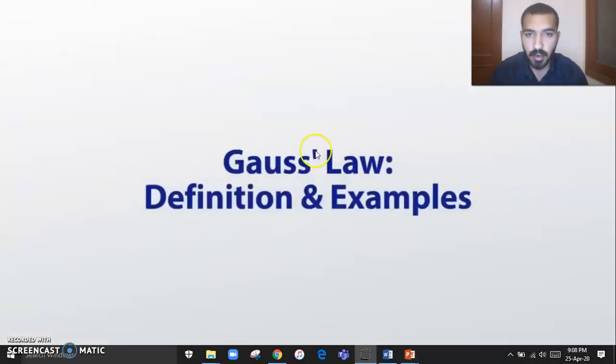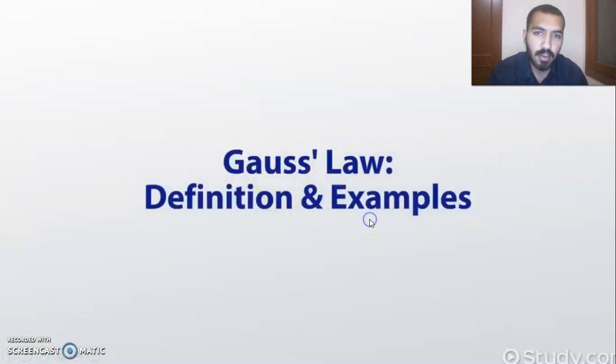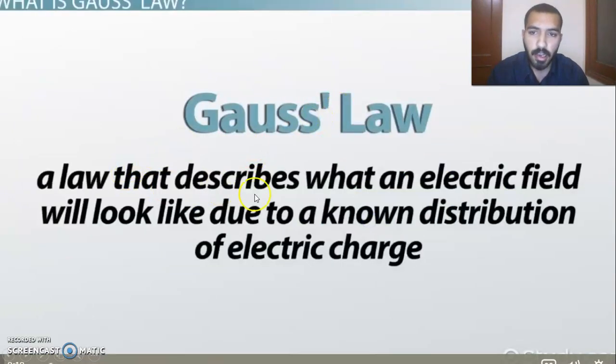So here we start. What is Gauss's law? Definition and examples. We are going to see the definition of Gauss's law, the explanation of Gauss's law, and some examples of Gauss's law. Gauss's law is a law that describes what an electric field will look like due to a known distribution of electric charge. How the electric field will look that is produced by an electric charge.